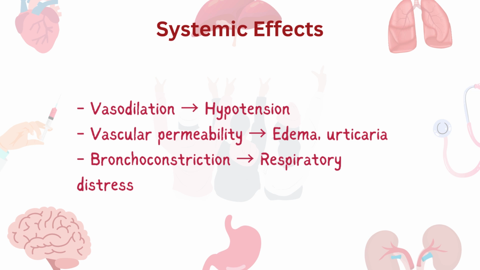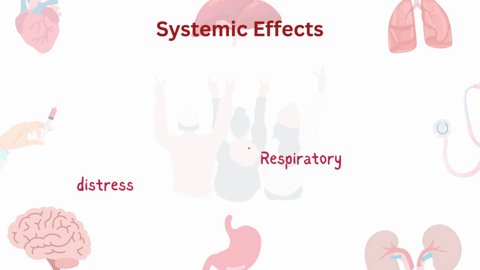Another thing is bronchoconstriction, which results in wheezing, shortness of breath, and respiratory distress. Hence, all of those symptoms seen in patients of anaphylactic shock are the result of release of mediators by mast cells and basophils: histamine, tryptase, and leukotrienes.